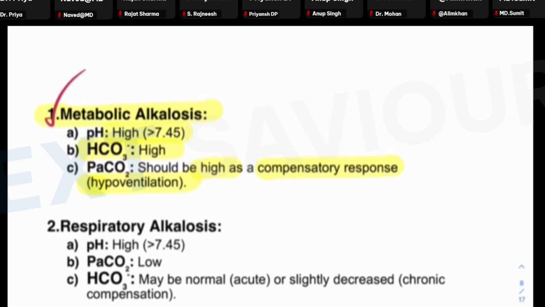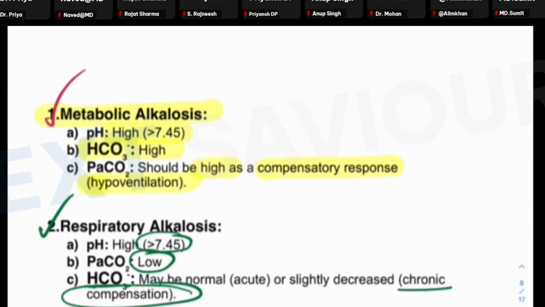But again, as far as respiratory alkalosis is concerned, which is identified by the high pH because of the low partial pressure of carbon dioxide, here also the same phenomenon applies, because kidneys need some time for the bicarbonate levels to decrease. So compensation is a feature of chronic respiratory alkalosis.